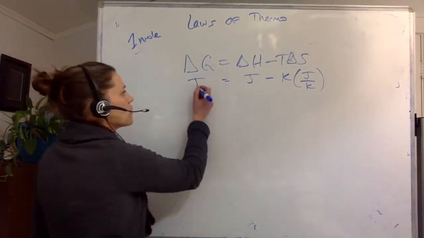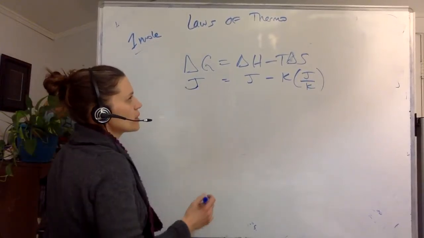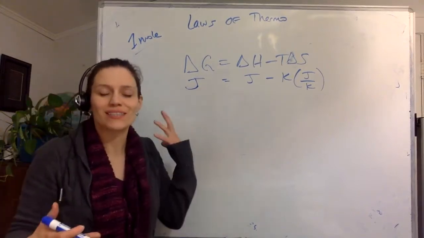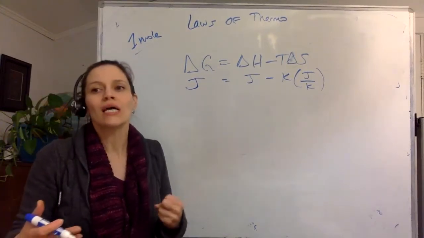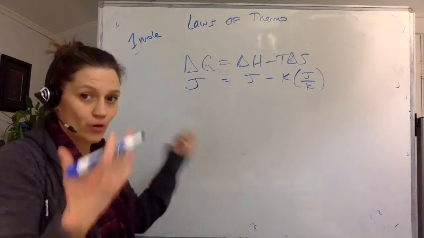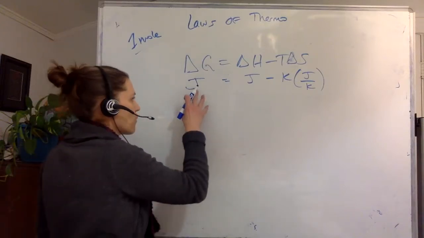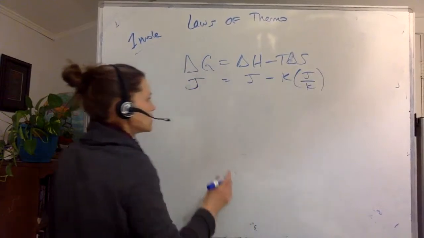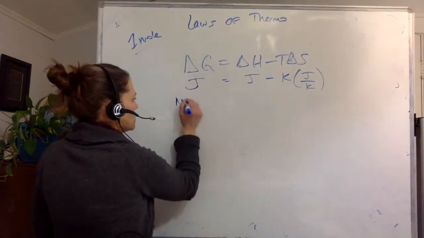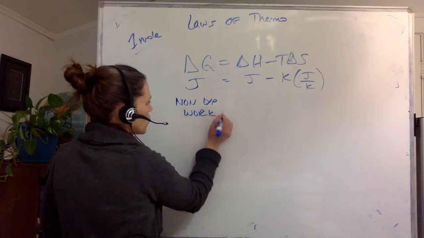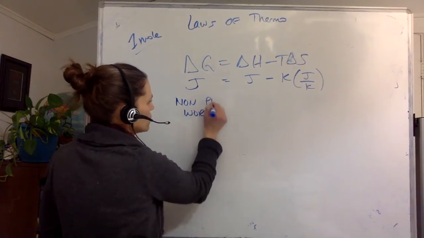Okay, so I want you to define for me, and normally we would be doing this in a group. Kind of hard to do that because this lecture is so important that I want to have it recorded for you so you can go back and rewatch it. But I want you to figure out what each of these represent. Okay, so non-expansion work or non-PV work.